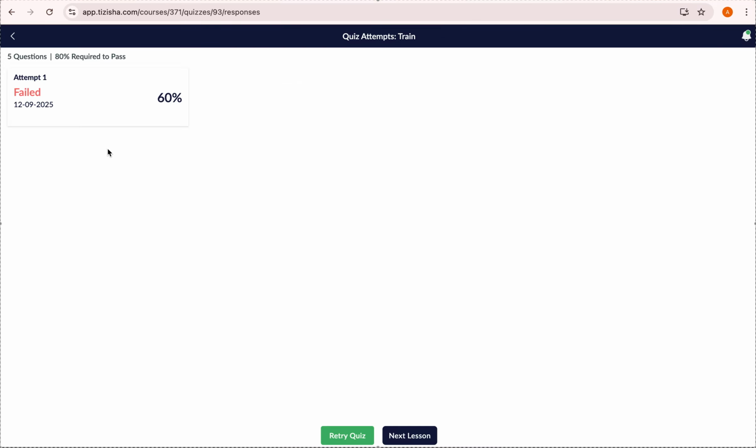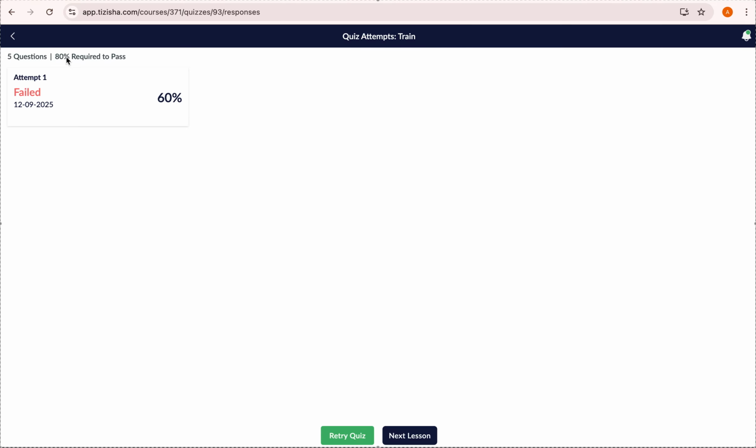On the first attempt, you'll notice that we failed. We got 60%. If you look at the very top here, we have a minimum requirement, which is 80%. We have to meet that for this to be registered as 100% complete. So always make sure you've passed, because only then will you be able to get certificates.